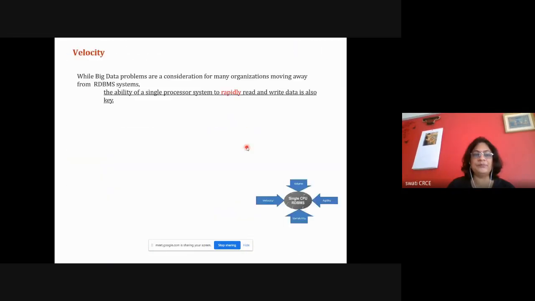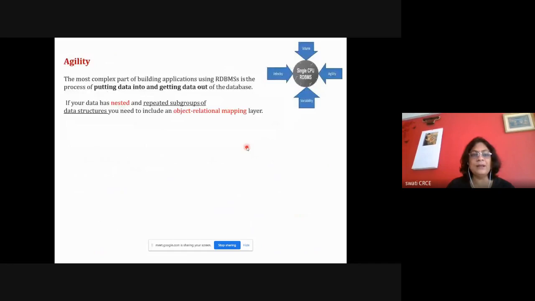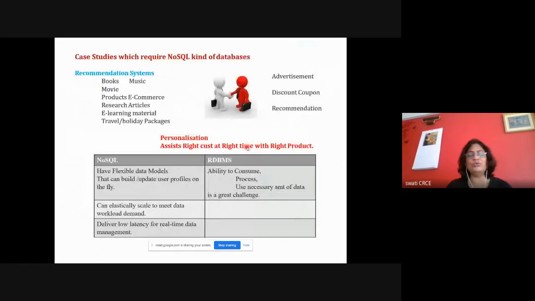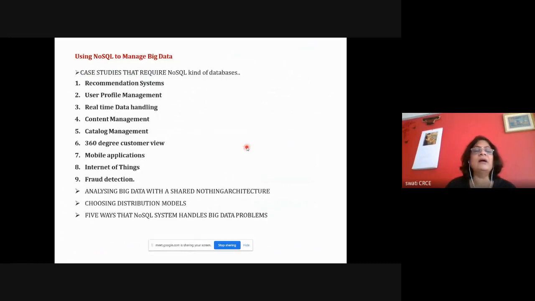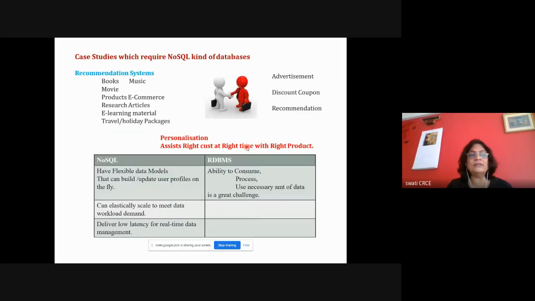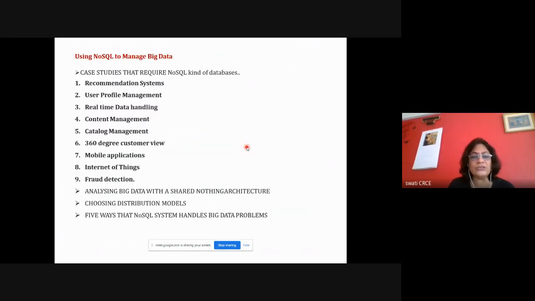So people invented NoSQL. NoSQL databases are used in each and every application, everywhere. Everyone needs them for performing analytical queries. NoSQL databases are used for recommendation, user profile, catalog management, 360 degree customer view, IoT, where they are needed anyway, and fraud detection. Consider any application, it is there. And it is working fine because it is using shared nothing architecture.